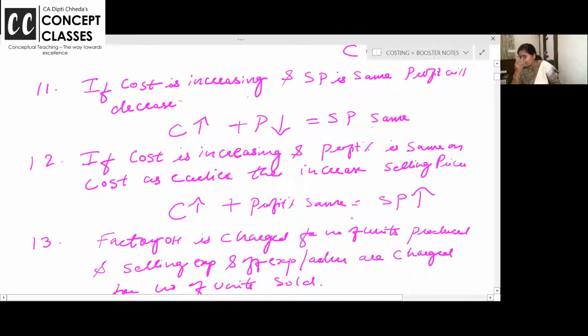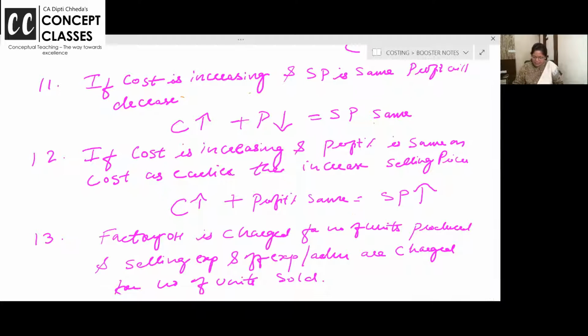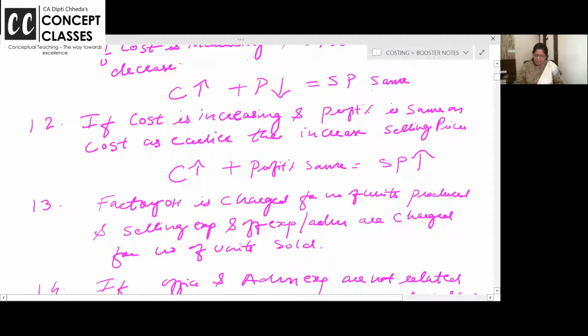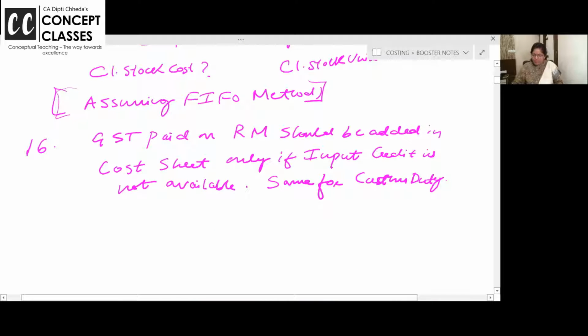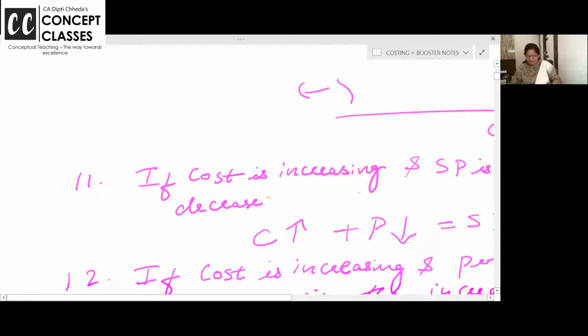This happens. See, when GST was introduced suddenly on a few things, they said, "Earlier we were charging 50, now we will charge 58 because GST rates have increased." So simple, increase the selling price. Factory overhead is charged for number of units produced. Correct?